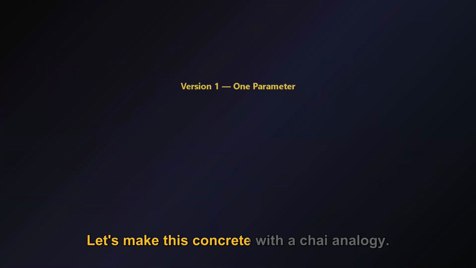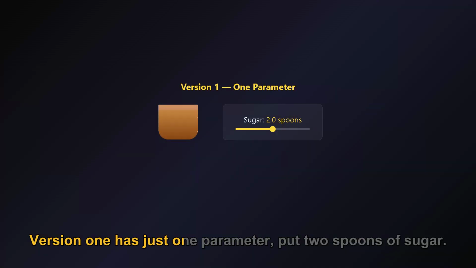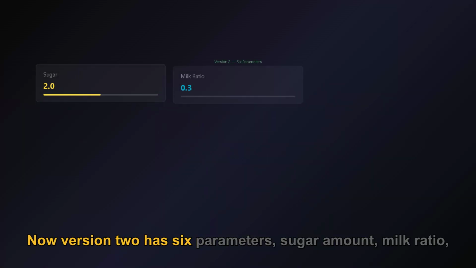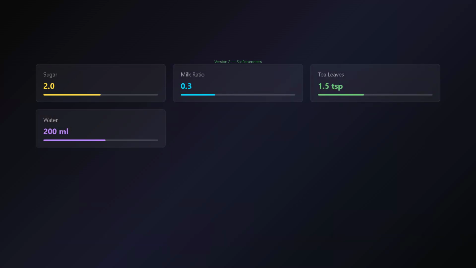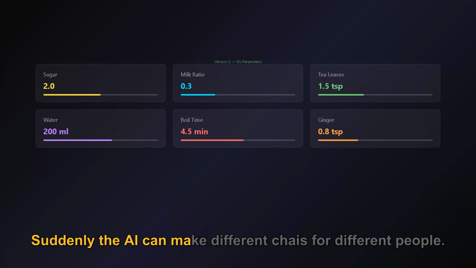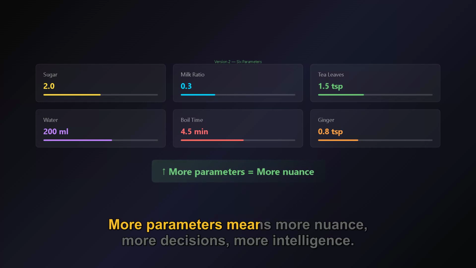Let's make this concrete with a chai analogy. Imagine building an AI to make perfect chai. Version 1 has just one parameter: put 2 spoons of sugar. That's the entire model. One decision, same chai every time. Now version 2 has 6 parameters: sugar amount, milk ratio, tea leaves, water volume, boil time. Suddenly the AI can make different chais for different people. More parameters means more nuance, more decisions, more intelligence.